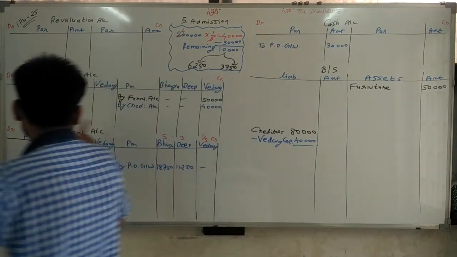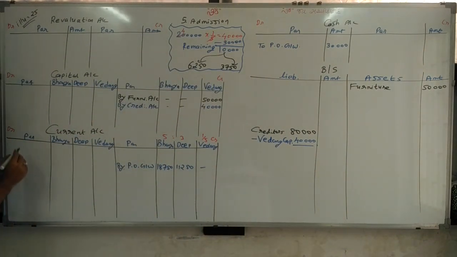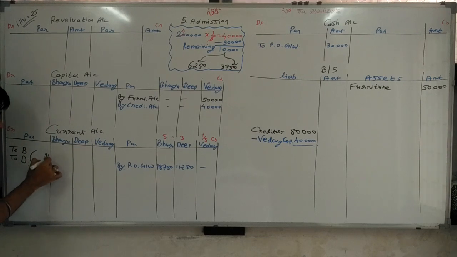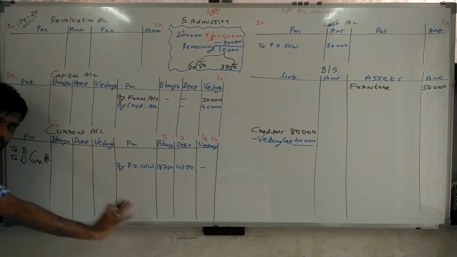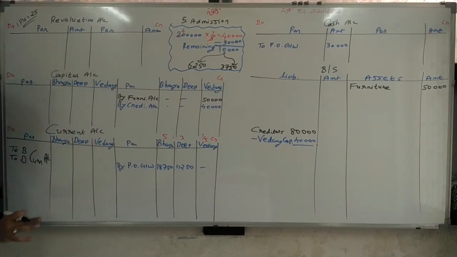So Vedant's account, debit side, and writing name to Bhavya, to Deep, current account. Here current account is given, so we are doing all the things in current account. If current account is not given, then we are doing it in capital account. This is the twist one in this sum.